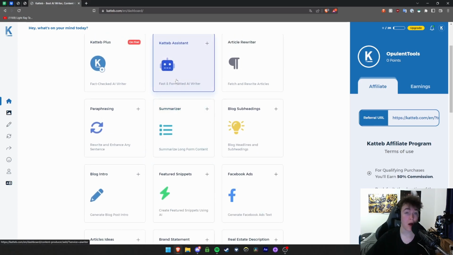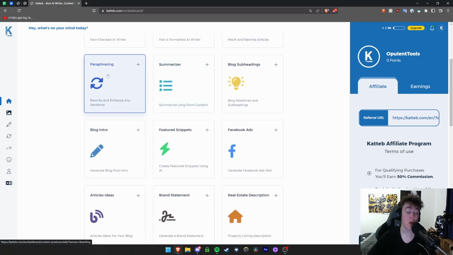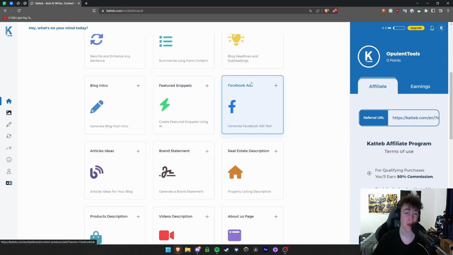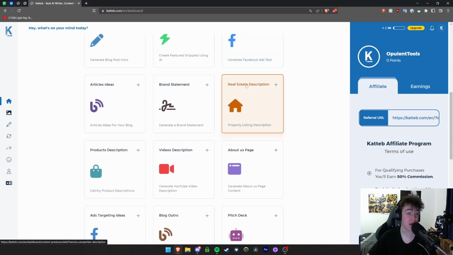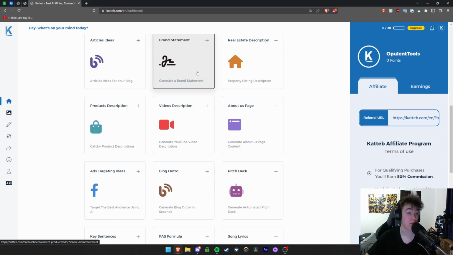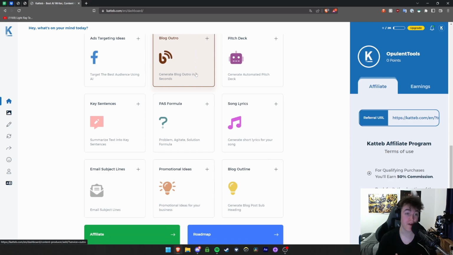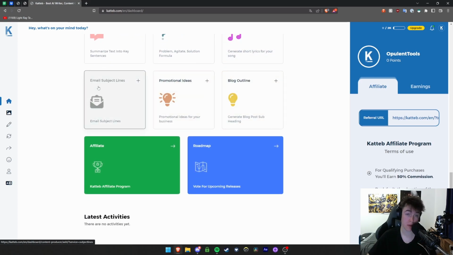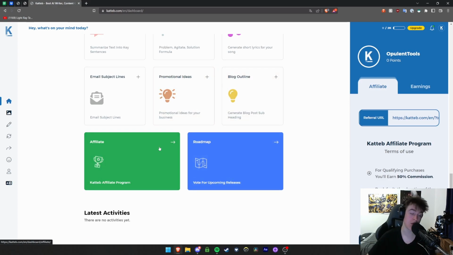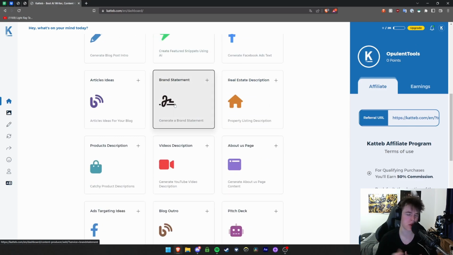So we have our Katteb assistant, we have an article writer, you have paraphrasing to rewrite and enhance any sentence that you want. You're able to summarize long form content. You're able to add blog headings and subheadings. You're able to write introductions, snippets, Facebook ads, articles, brand statements, property descriptions, product descriptions, YouTube video descriptions, about us, more Facebook ads, blog outros, pitch decks, key sentences, problem, agitate, solution formulas, song lyrics, email subject lines, promotion ideas, and blog outlines. And then at the bottom, you've got two links to affiliate and roadmap, but we're going to go ahead and use a couple of these to get an idea for what they are.